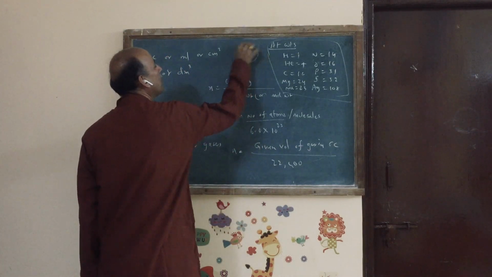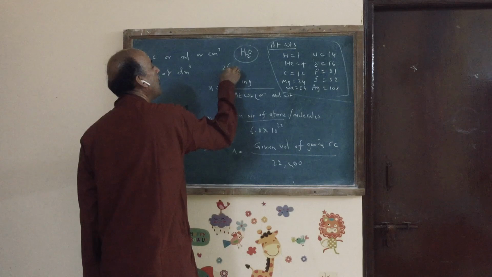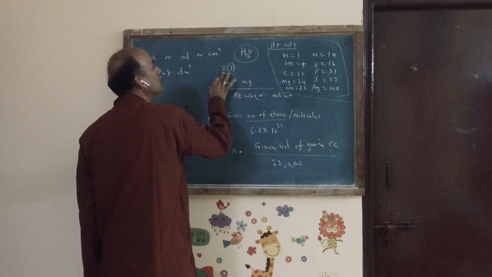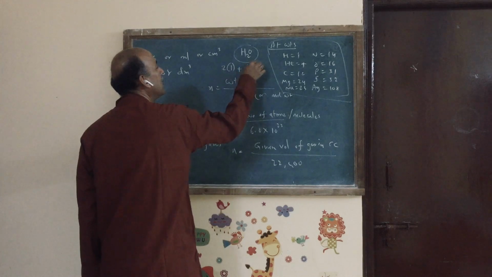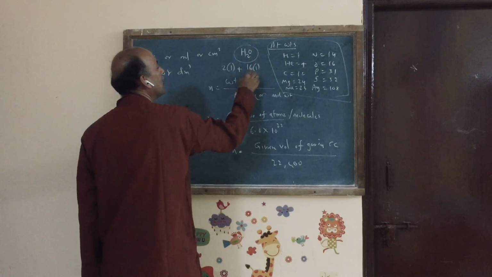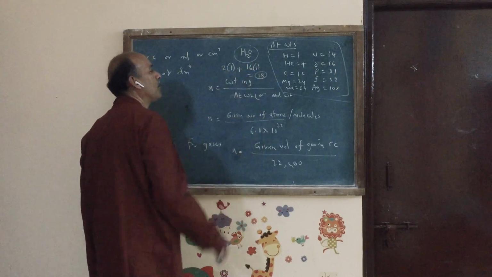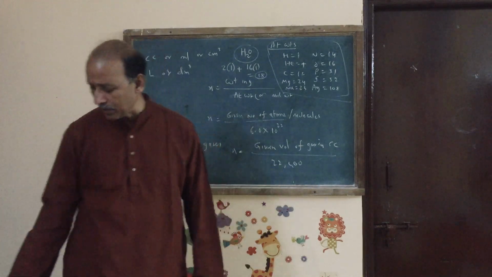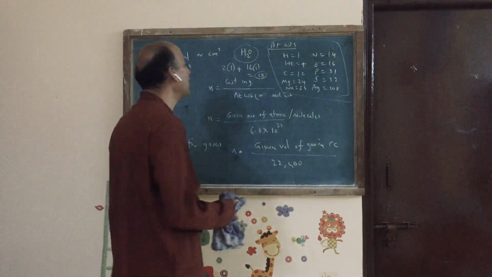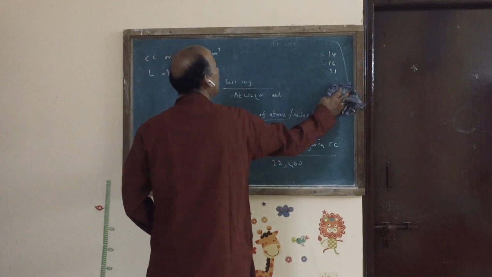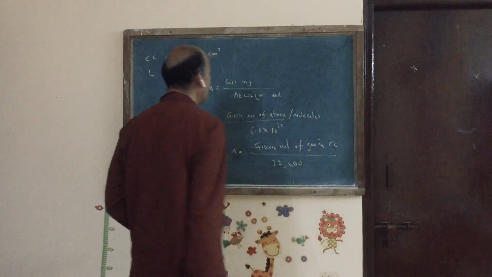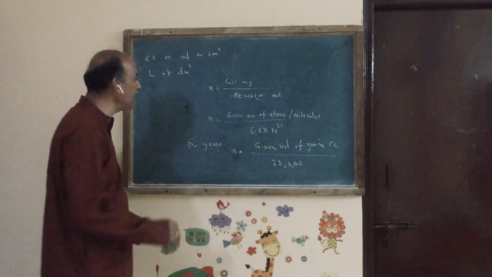What is the molecular weight of water? 2 atoms of hydrogen are there, whose mass is 1 into 2, and 1 atom of oxygen, that is 16 into 1. So the molecular mass of water is 18 AMU. Once you know atomic masses, your life becomes very simple. You can solve any damn problem in mole concept.